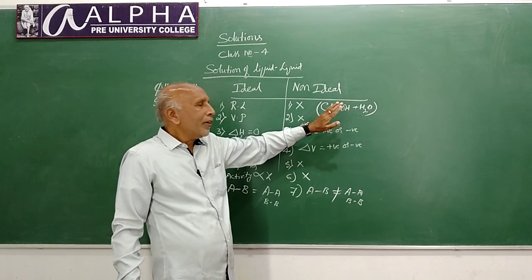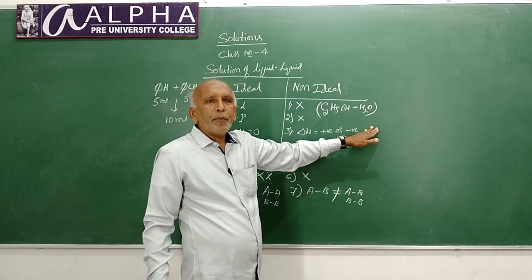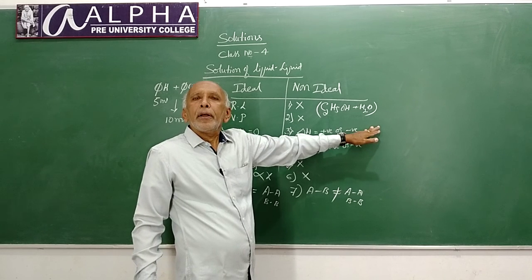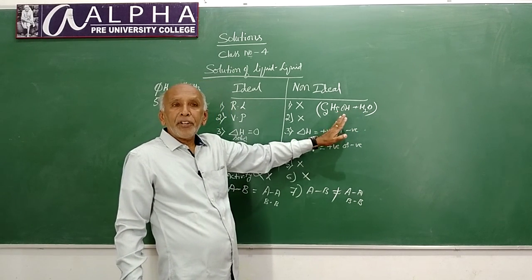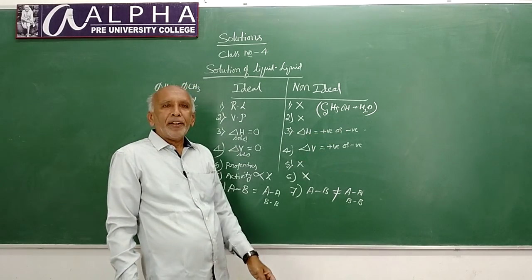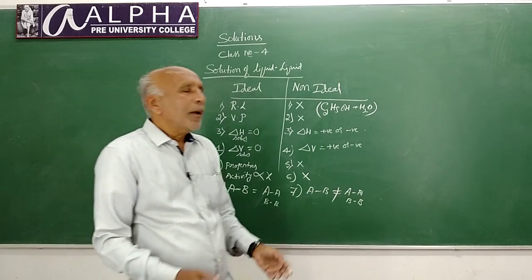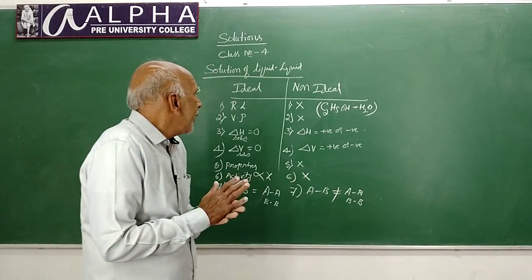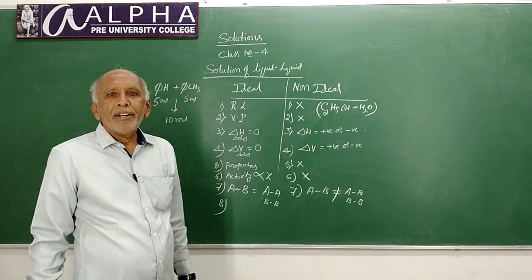You can't separate ethyl alcohol as well as water from the mixture in their pure forms by the fractional distillation method. These are a few characteristics or differences between ideal and non-ideal solutions.